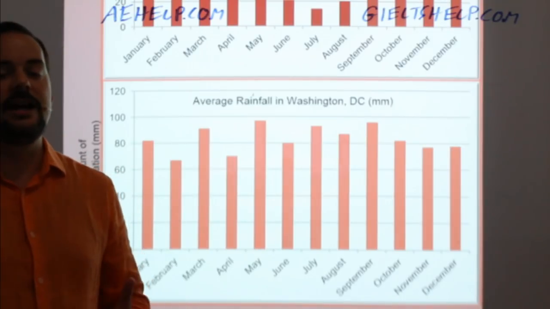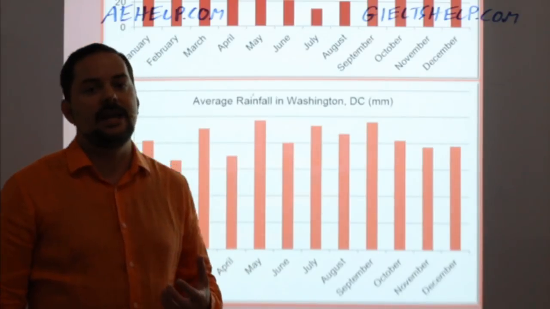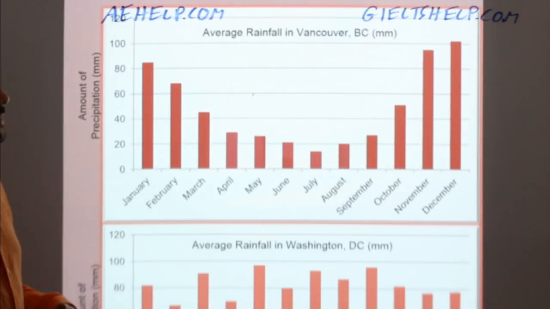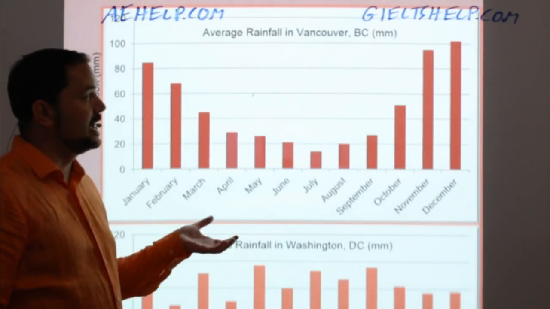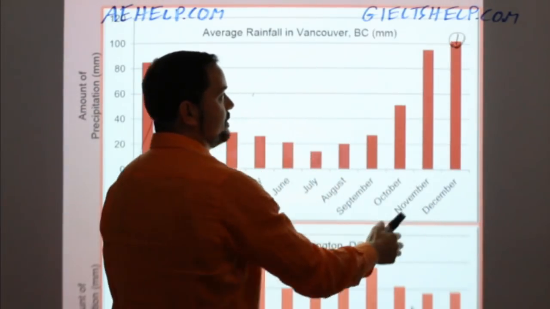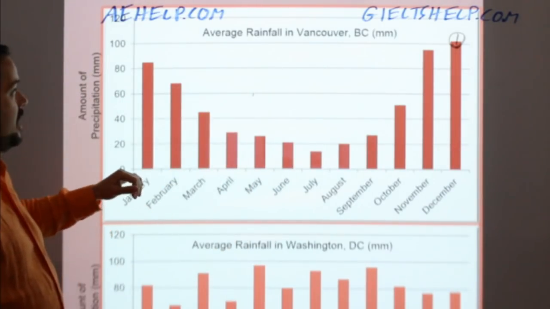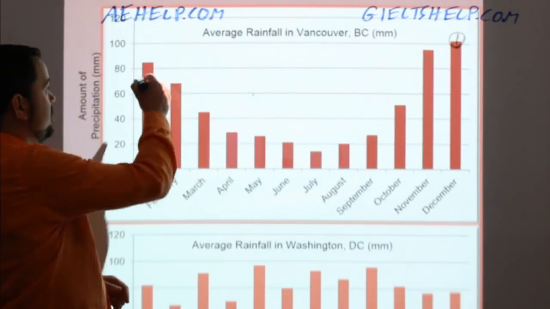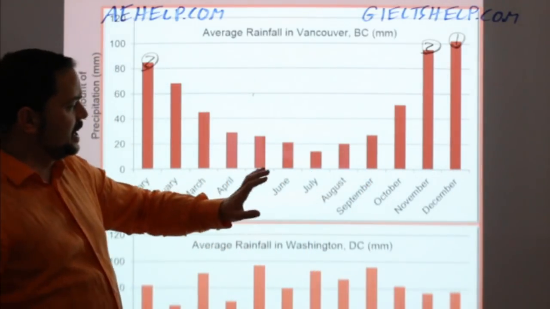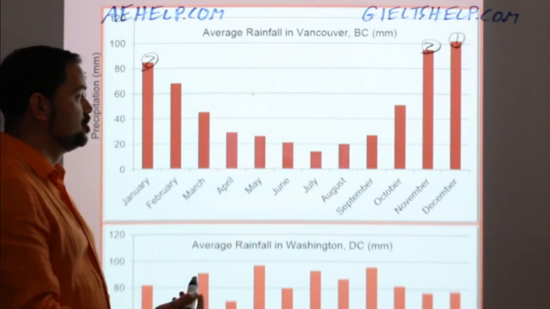Now, in the official IELTS, when you're sitting down and you're writing your response for task 1, before you begin writing, you should also label some of the key points that you're going to discuss in your essay. So you should realize that this bar is the highest. So December has the most rain in Vancouver, okay? And then November and January are somewhat similar, also very high amounts of rain in those 2 months. And then the lowest amount of rain experienced in Vancouver is in the month of July.